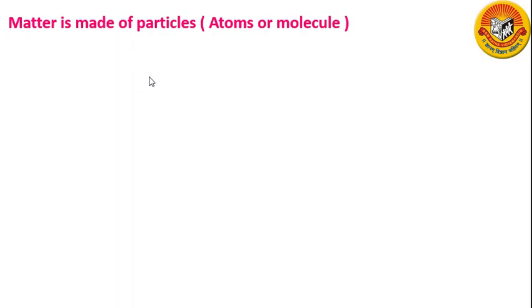Now, let us see what substance matter is made up of. Matter is made up of particles. Now these particles, we know that they are atoms and molecules. Everything around us is made up of tiny pieces, the particles. Our body is made up of particles. Our chair is made up of particles. Our table is made up of particles. And the book is also made up of particles. The number of particles in everything is very large.